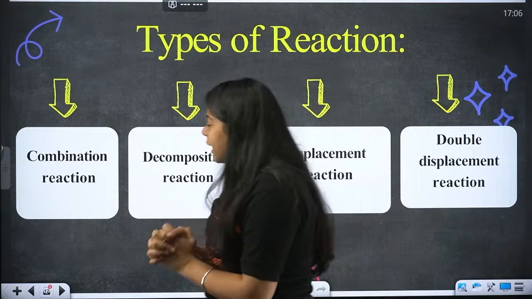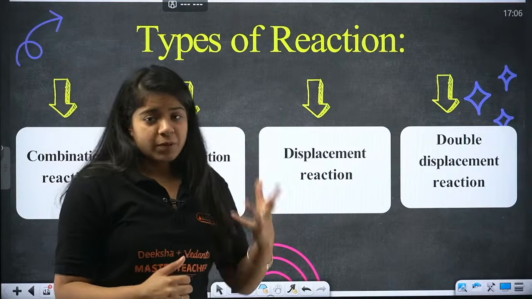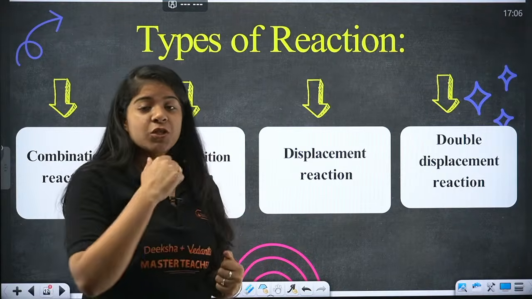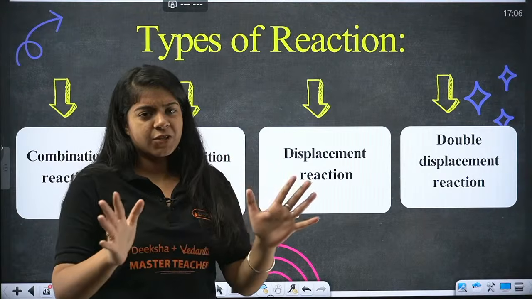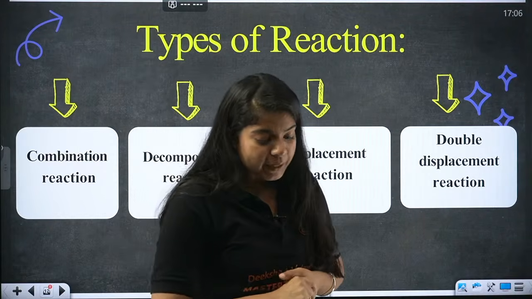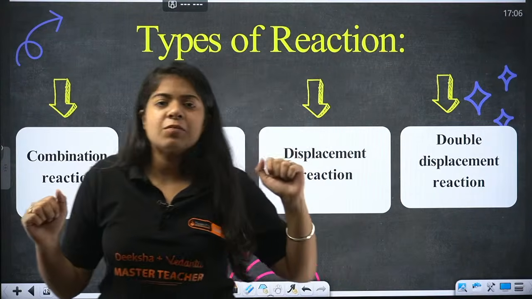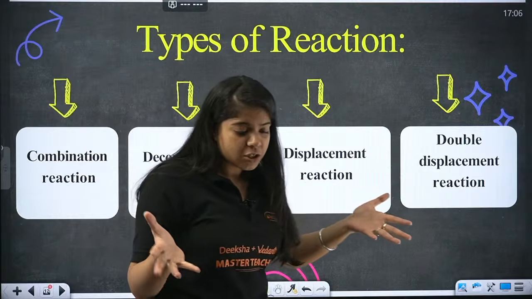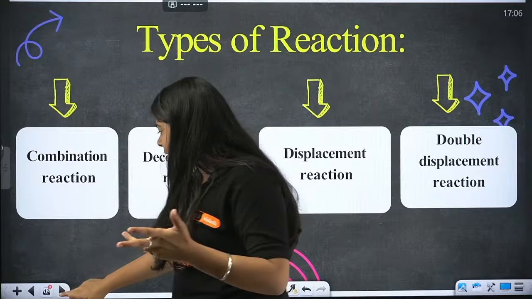Okay, very good. Now see bacha, we have 4 types of reaction: combination reaction, decomposition reaction, displacement reaction, double displacement reaction. That is done. Now starting with combination reaction, what does the name suggest? You tell me. Ma'am, the name suggests to combine something, right? Combination is to combine something.